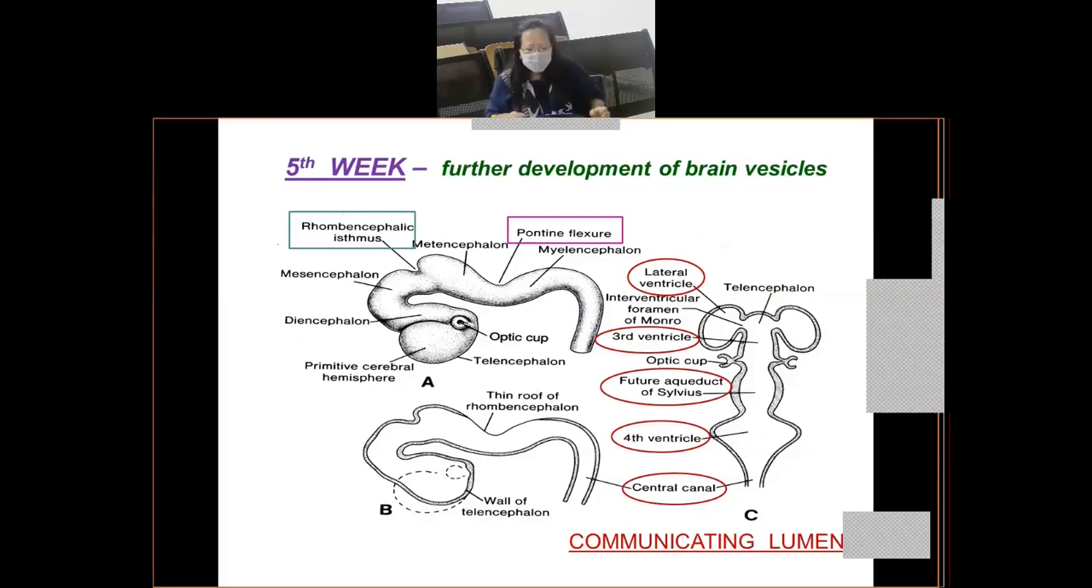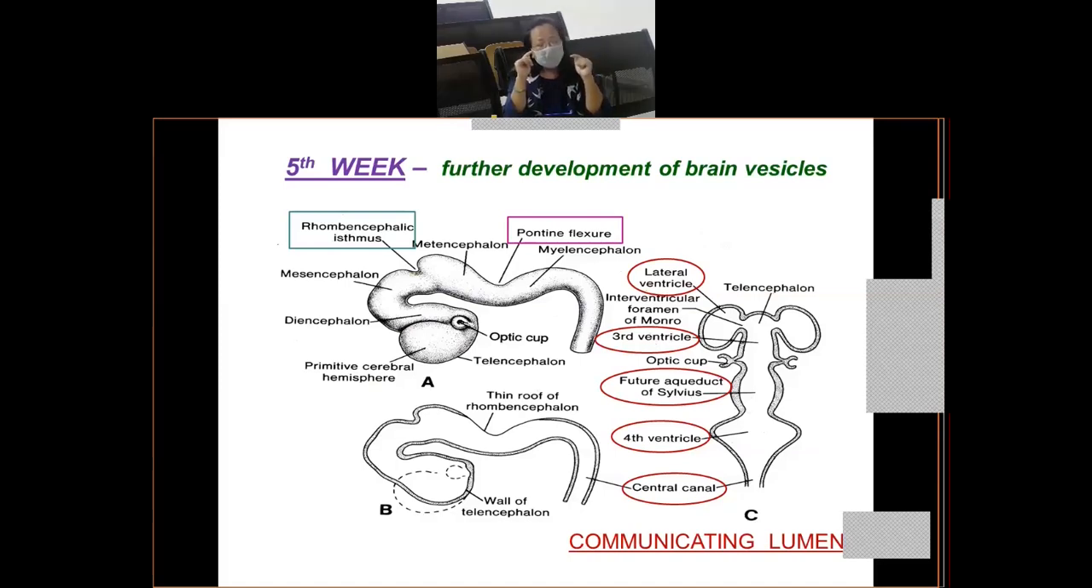Now when these brain vesicles, that is your prosencephalon and the rhombencephalon, are further differentiating into subparts to form specific parts of the brain, you'll see that some bends again appear. You have a flexure which is known as pontine flexure, and you have a deep groove which is known as the rhombencephalic isthmus. You see in slide A, a deep groove appears, which is called the rhombencephalic isthmus.